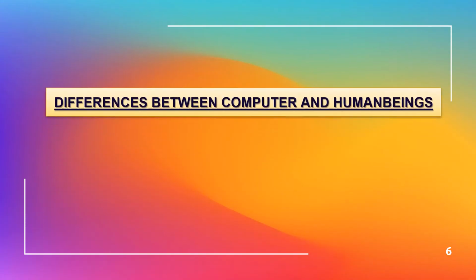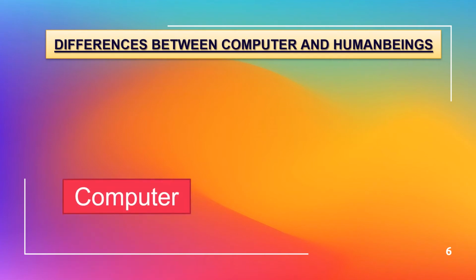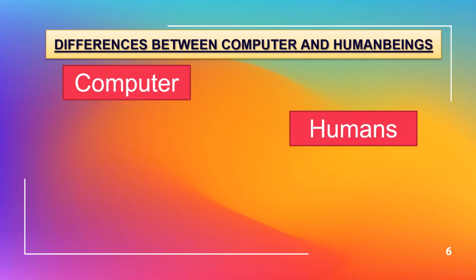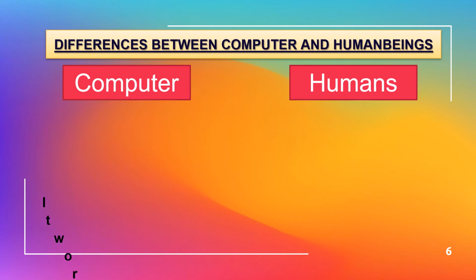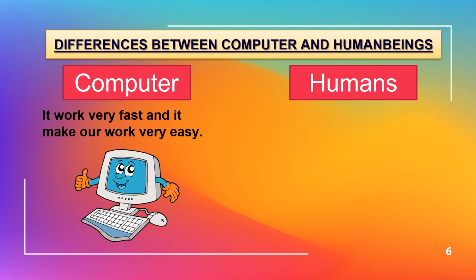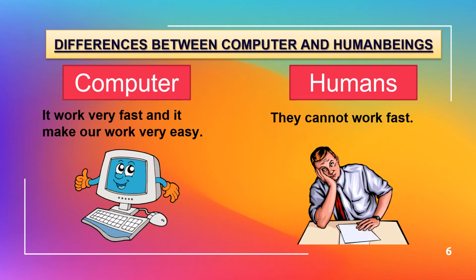Let's study the differences between computer and human beings. Computer, humans. It works very fast and it makes our work very easy. Here we are using "it" for computer. They cannot work fast. Here we are using "they" for humans. A computer works very fast and makes our work very easy because it is a machine. Humans cannot work fast compared to a computer because humans are not machines.